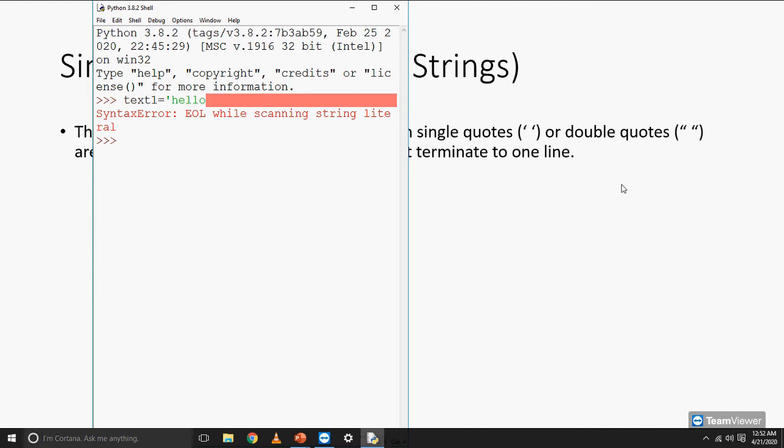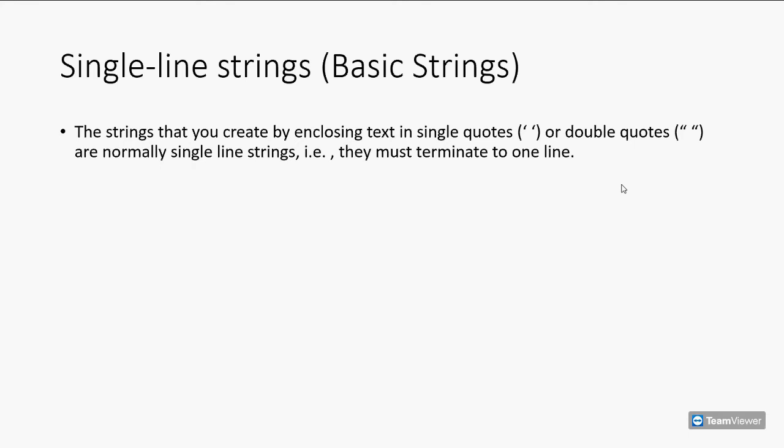Because it is expecting the closure of the single quotes or the double quotes with which we started our string. We had started our string with a single quote, so it's expecting a single quote at the end of the line to complete our string, but we haven't supplied that, therefore it is giving us an error. This was because we have to terminate it in a single line. It cannot span multiple lines.